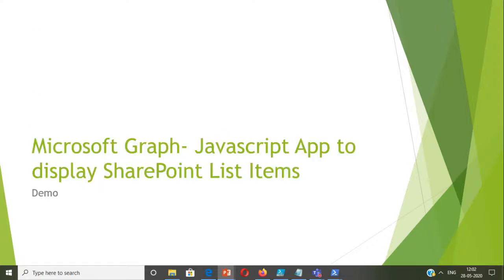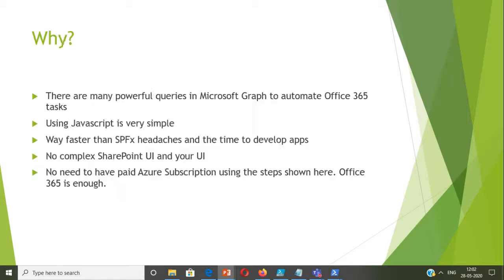So why am I choosing a JavaScript app? There are various ways, around 10 or more: PHP, Python, Android, ASP.NET, and many more. And why am I choosing simple JavaScript to display the SharePoint list items? Because among all the ways, JavaScript is the simplest, and the same concept is applicable to everything.